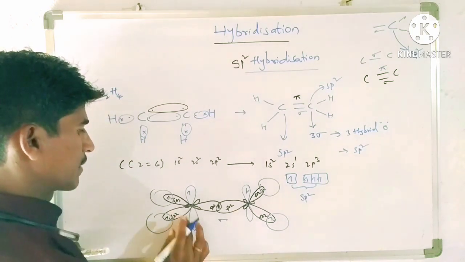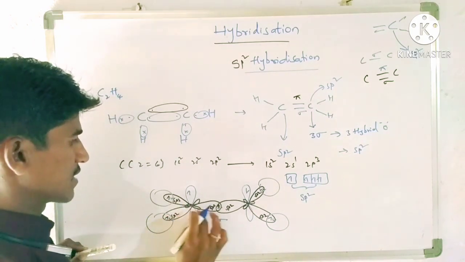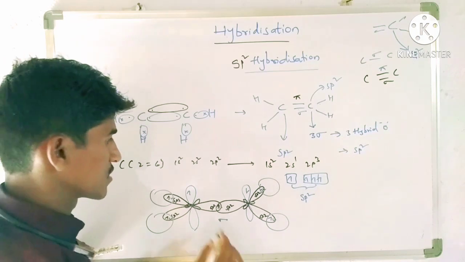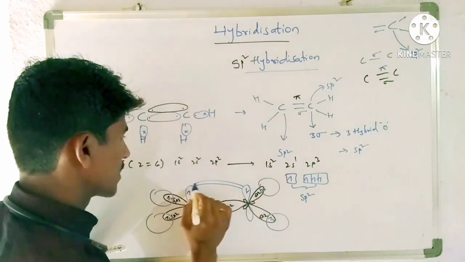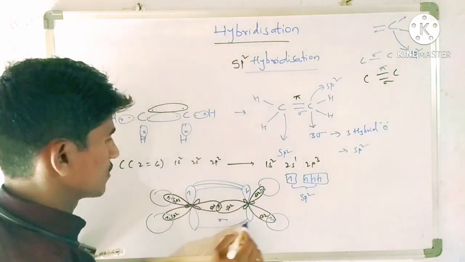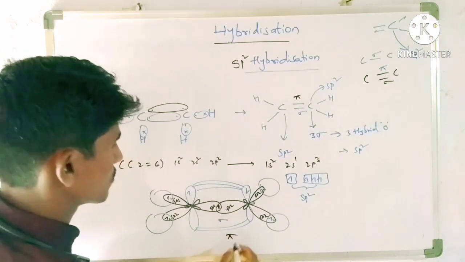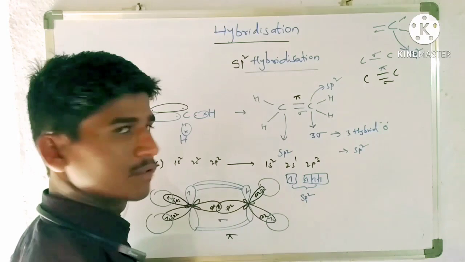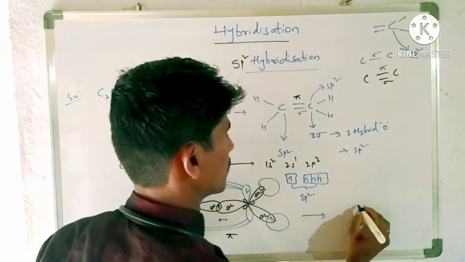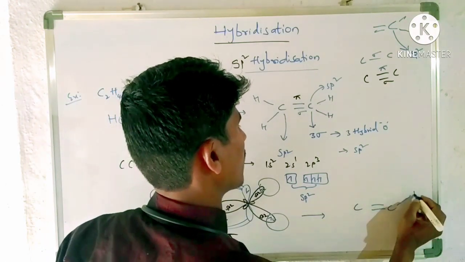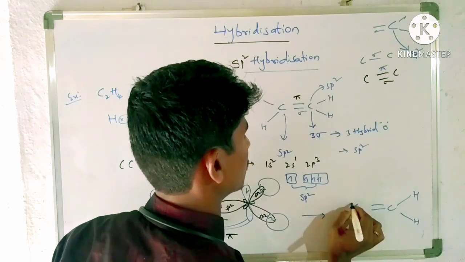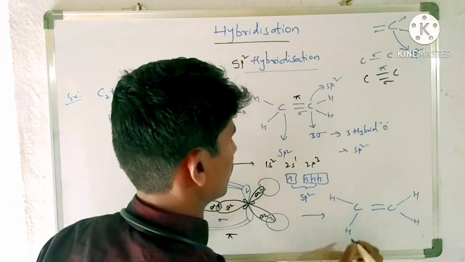So now this carbon has 1, 2, 3, 4, 5, 6 electrons and 7 electrons. It is not stable, so it leads to formation of sideways overlap, and it leads to formation of which bond? Pi bond. So this molecule we can simply represent like this also: C double bond C, H, H, H, H.